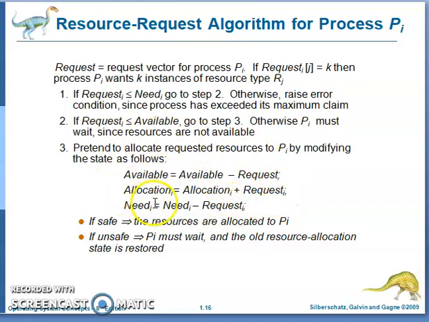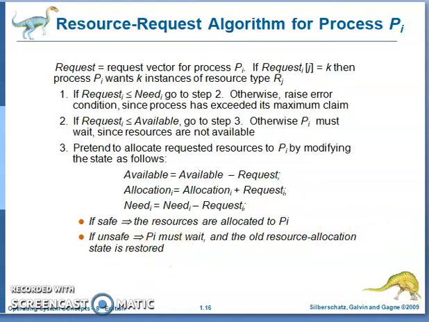And then, after modifying this data structure, you verify whether your system is safe or not. If the system is safe, all the resources are physically allocated to the process Pi. If the system is unsafe, then Pi must wait and the old resource allocation state is restored.